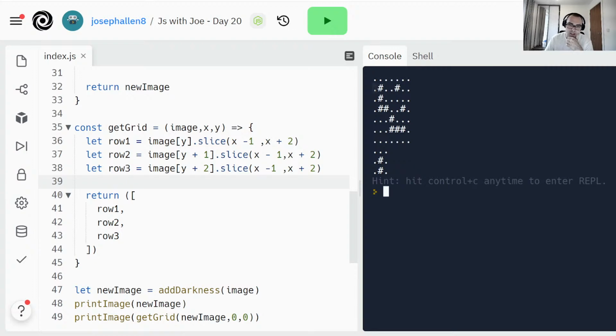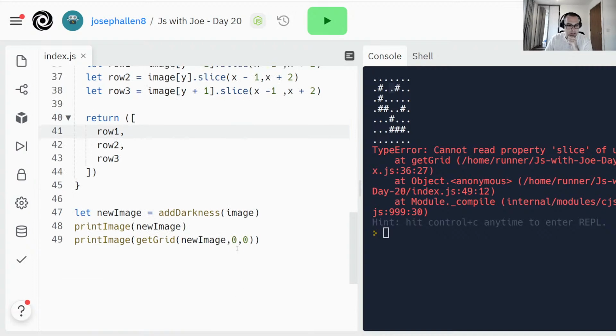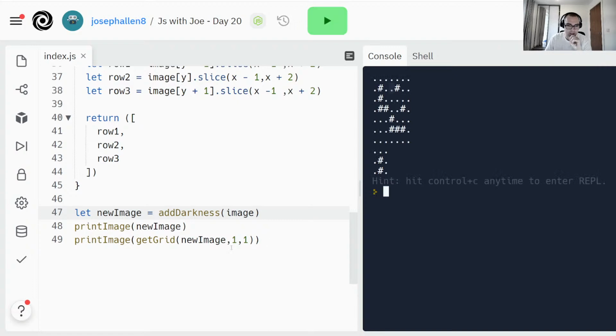Then we go from x minus 1 to x plus 2, which is 3, but it only goes up to that upper bound. And our y should be y for the central one, y minus 1 for the top one, and y plus 1 for the next one. Which won't work for 0, 0 because it's out of bounds, but that's okay because we're going to use 1, 1. There we go, we've got our grid.